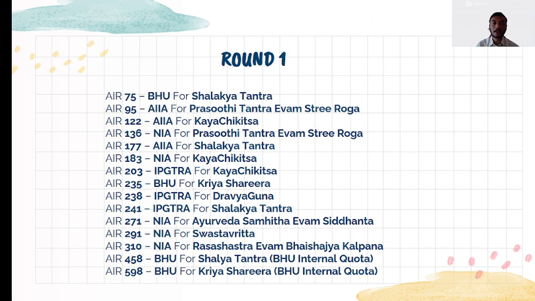Next, coming on to All India Institute of Ayurveda, rank 95 for Prasuti Tantra Evam Stri Roga, rank 122 for Kaya Chikitsa, rank 177 for Shalakya Tantra.